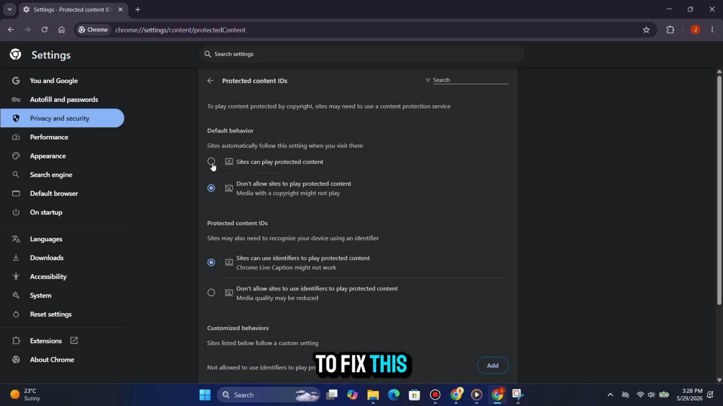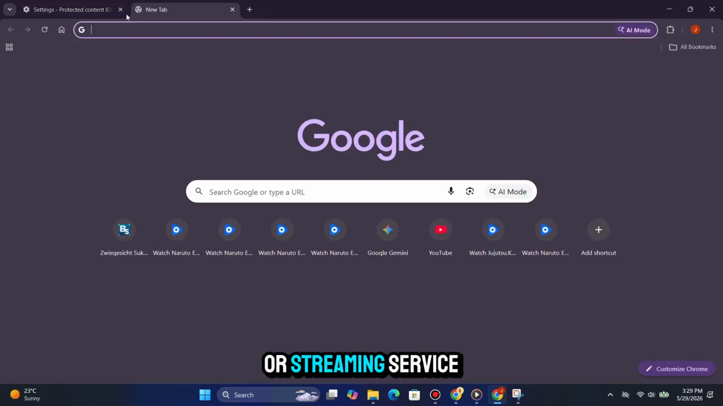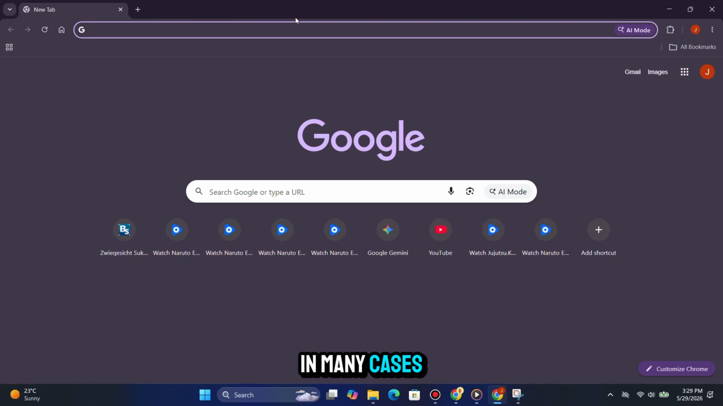To fix this, simply enable the option that says Sites can play protected content. After turning it on, close Chrome completely and open it again. Then go back to the website or streaming service and try playing the content one more time. In many cases, videos will start working normally right away after enabling this setting, and that's basically it.